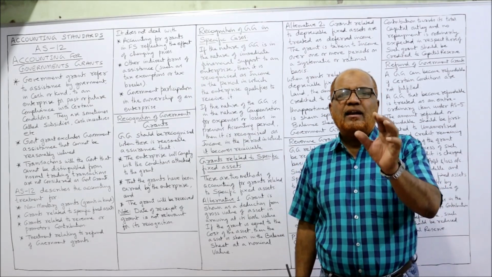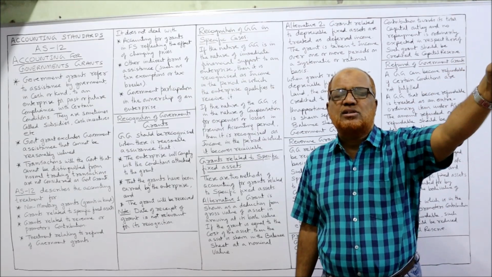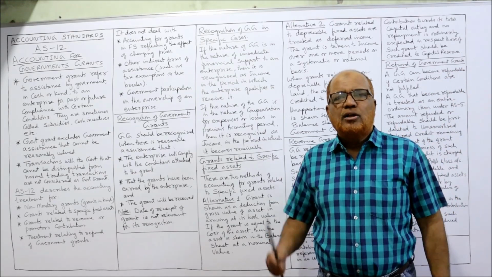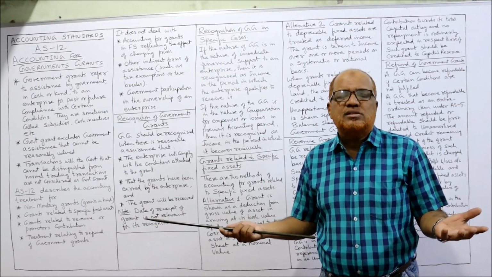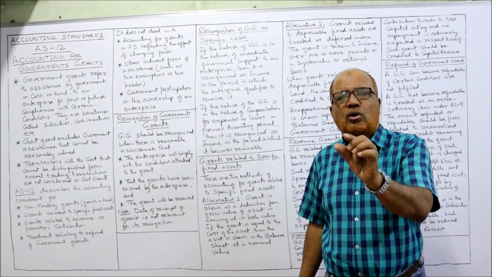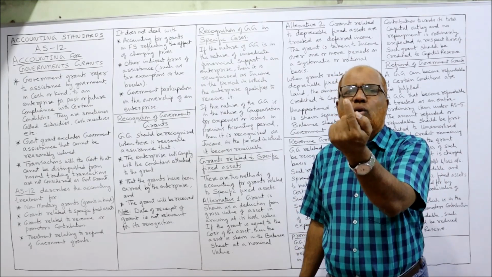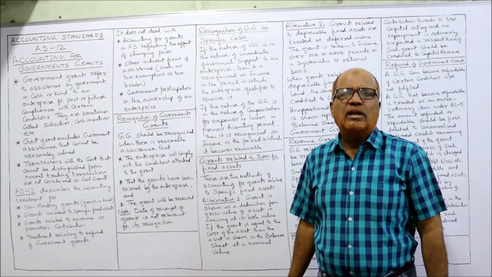Example, if 10 lakh rupees is the cost of the machine and the complete 10 lakh rupees is given as a grant by the government, so 10 lakh minus 10 lakh, 0 is the book value. But AS12 says don't show 0, take it as a nominal value. For the sake of writing, we will write only 1 rupee.